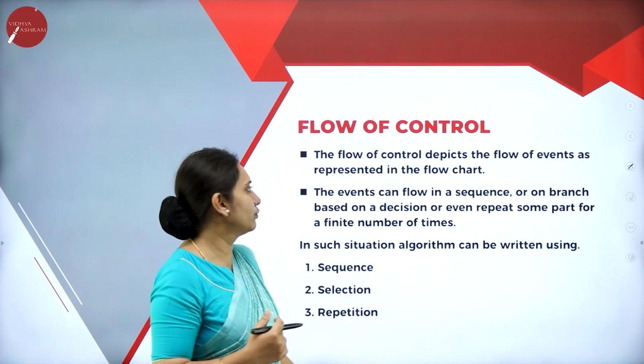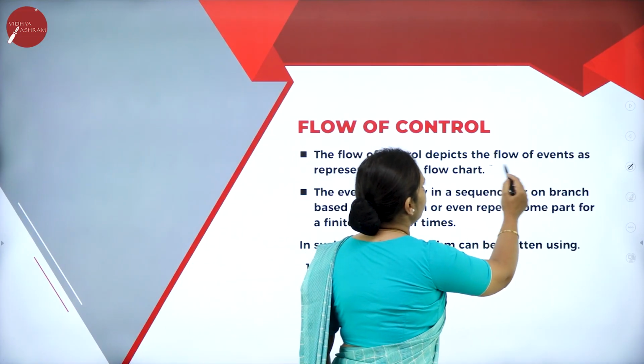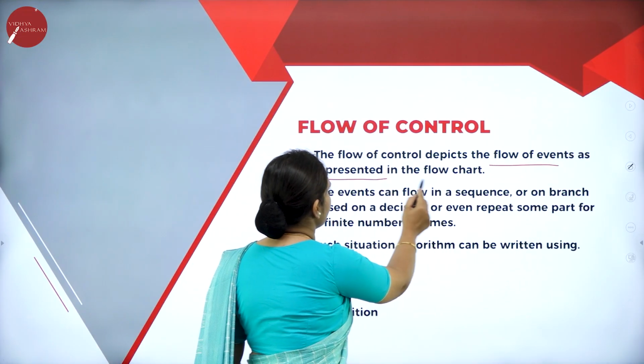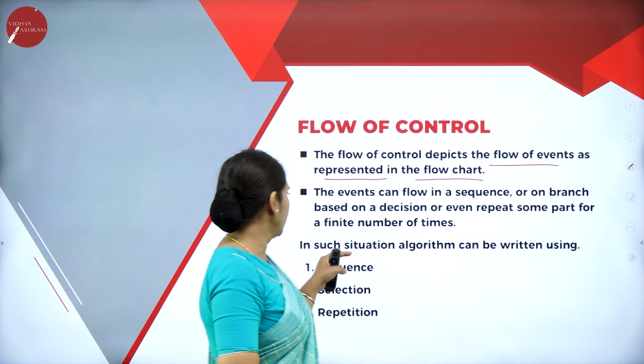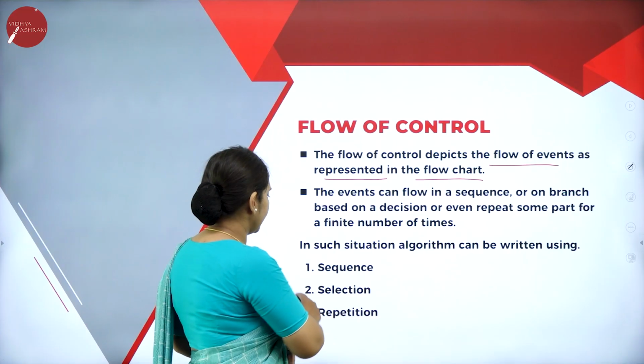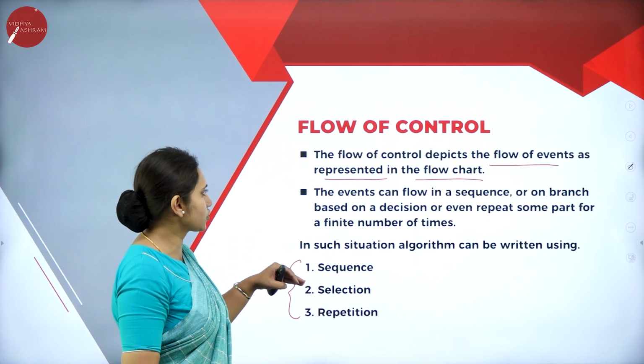So next we have flow control. What exactly is flow control? It depicts the flow of events as represented in the flow chart. In flow control, we will be learning about three different things: sequence, selection and repetition.